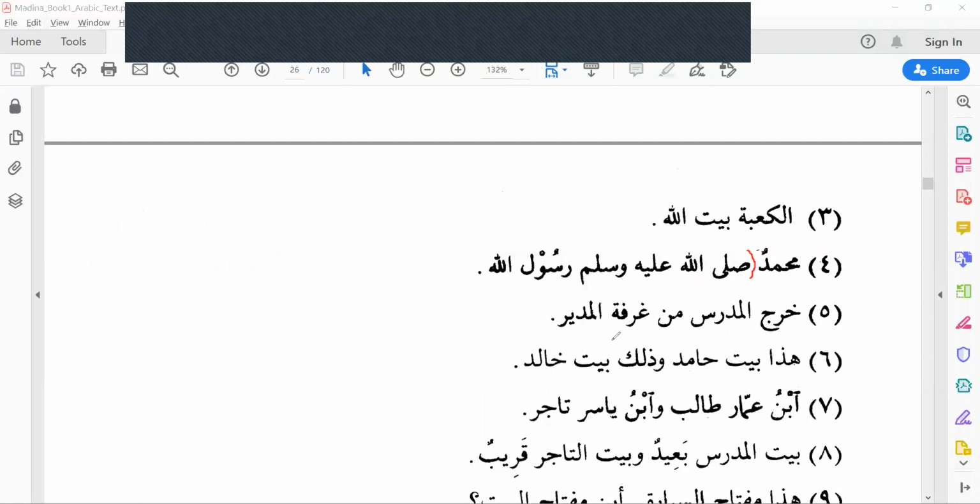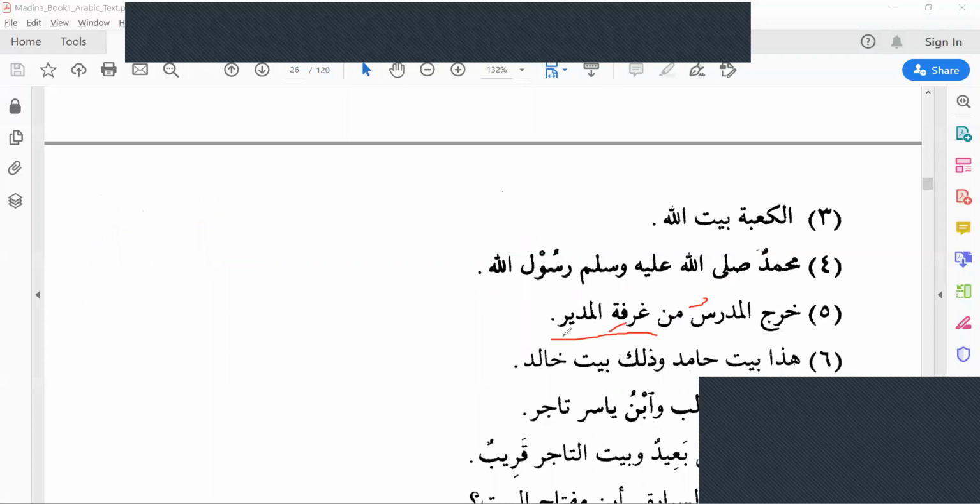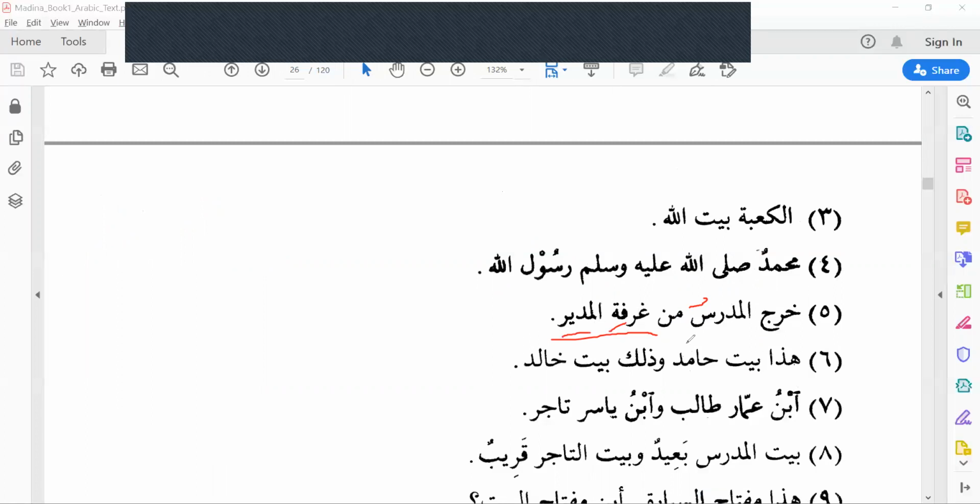Okay. Kharajal mudarrisu min ghurfatil mudiri. The teacher went out from the principal's room. Kharajal mudarrisu min ghurfatil mudiri. From the principal's room. Next one. Hadha baytu hamidin wa dhalika baytu khalidin.